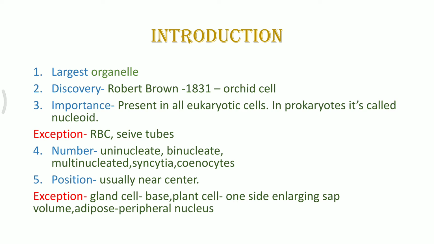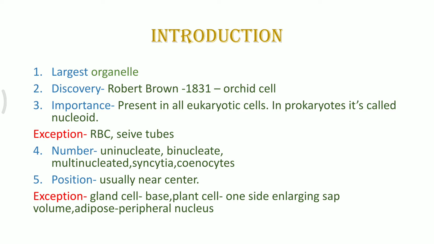Now the number of nuclei which can be present in different cells. Most of the cells are uninucleated. It means they have presence of a single nucleus. For example, you can think about most of the cells which we have, like squamous cells or columnar cells, they have just one nucleus within them, right?